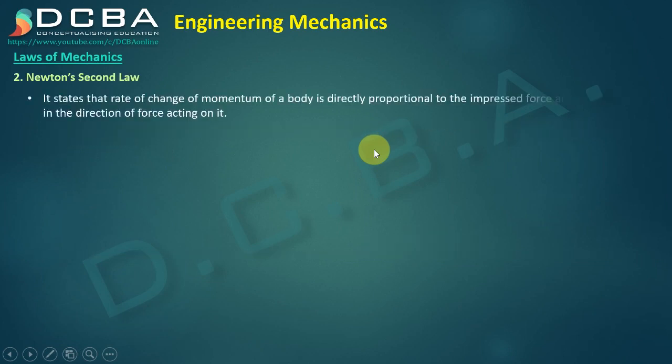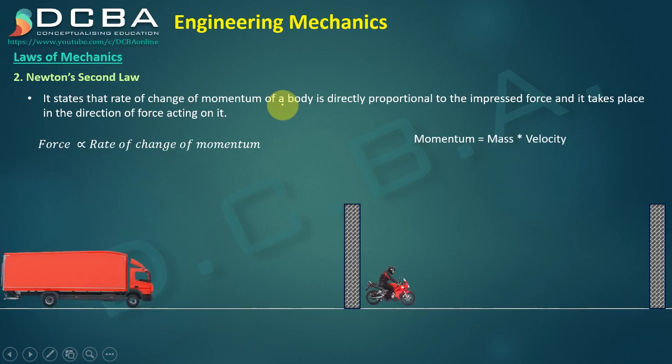Newton's second law states that the rate of change of momentum of a body is directly proportional to the impressed force, and it takes place in the direction of the force acting on it. What it is saying is that rate of change of momentum is equal to force. Let us say that we have this truck and this bike here. According to Newton's second law, force is directly proportional to rate of change of momentum.